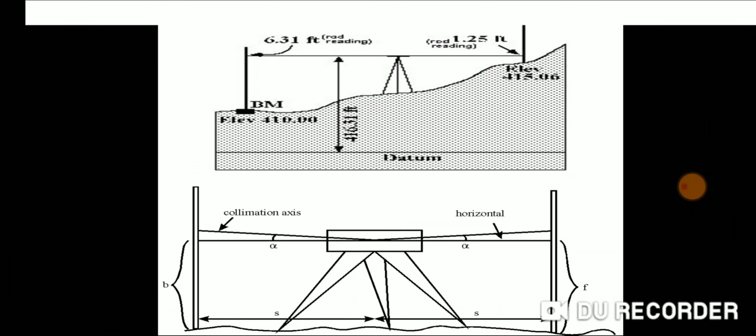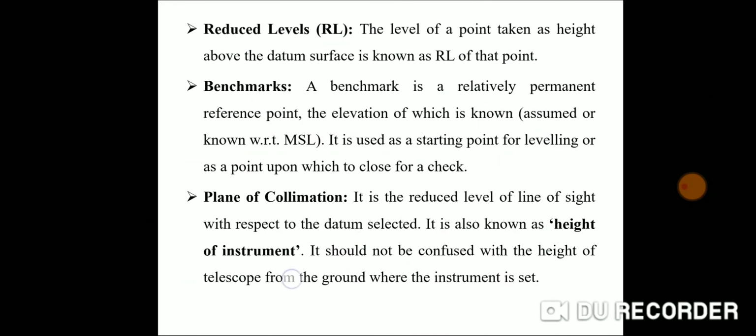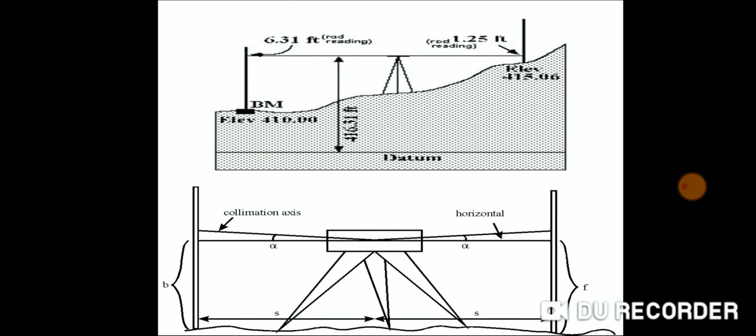Like in this diagram, this is your benchmark and the elevation of this benchmark is 410. This is your instrument, the dumpy level. We take a reading on the leveling staff located at the benchmark. This reading is 6.31 feet.